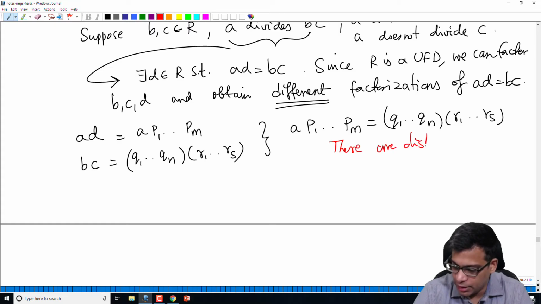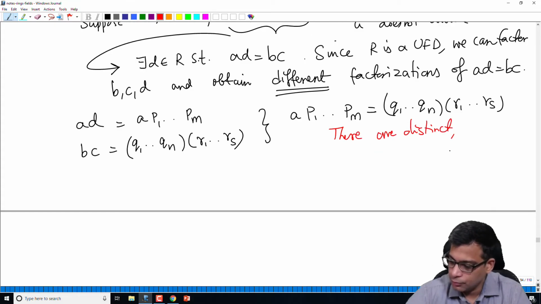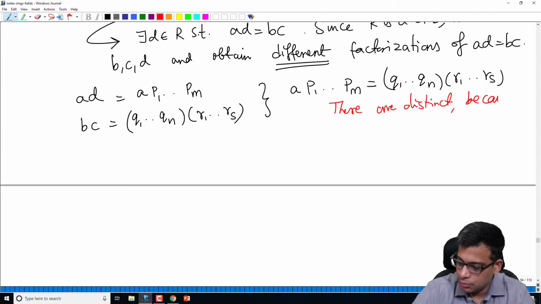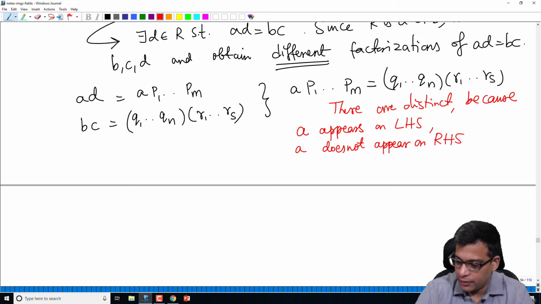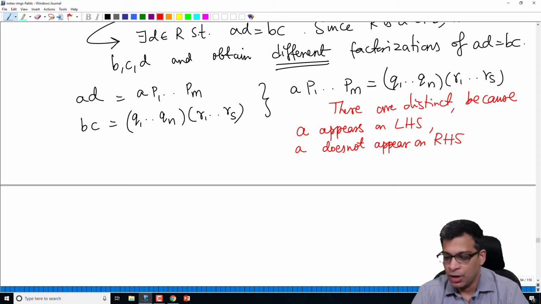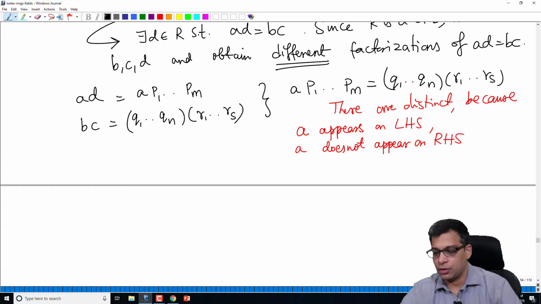These are distinct. Why? Because A appears on the left hand side, A does not appear on the right hand side. A certainly appears on the left hand side, you can see that A is there. Why does A not appear on the right hand side?